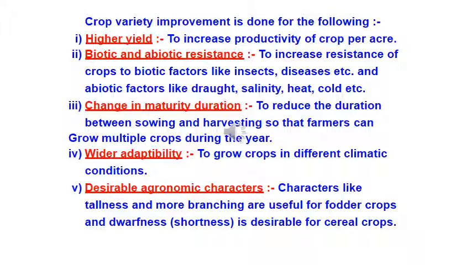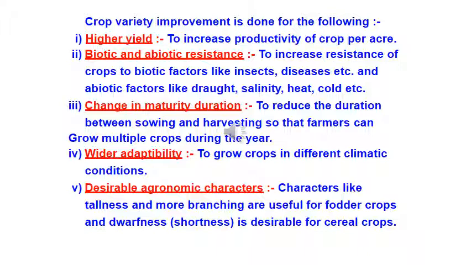So you can read here, tallness and profuse branching are desirable characters for fodder crops. Dwarfness is desired in cereals so that less nutrients are consumed by these crops. Please underline this. Thus, developing varieties of desired agronomic characters help give higher productivity. Okay, so I hope you have understood this.